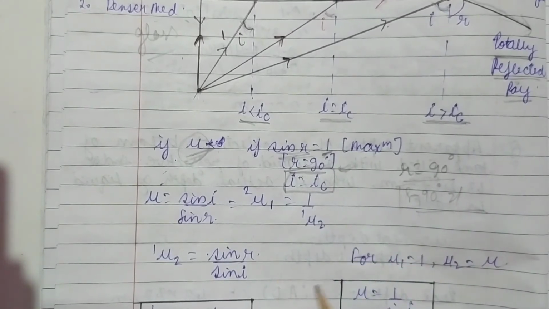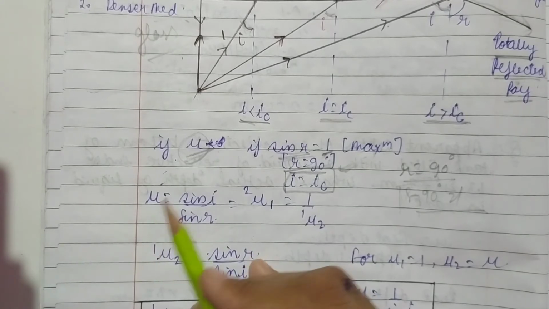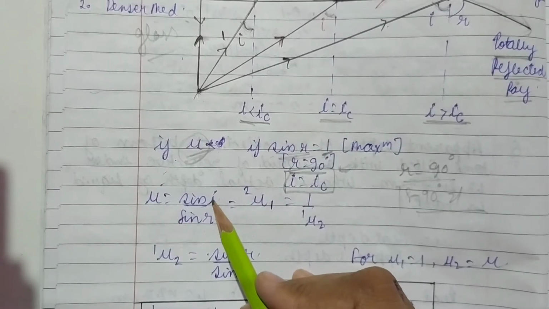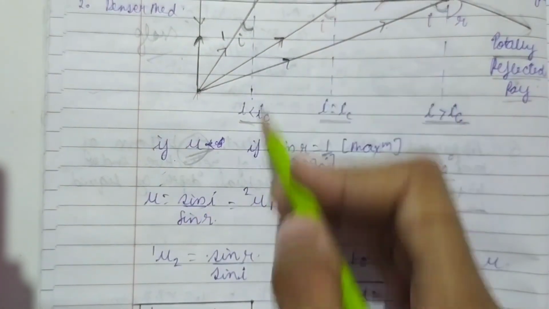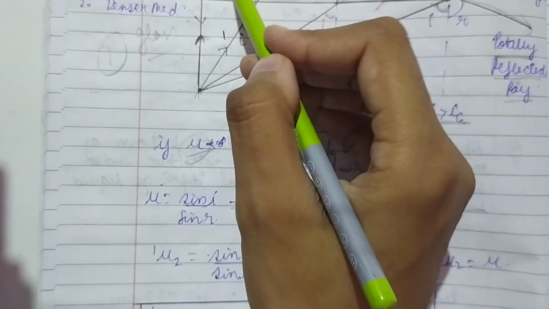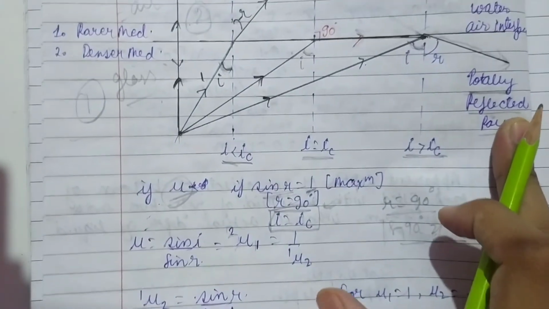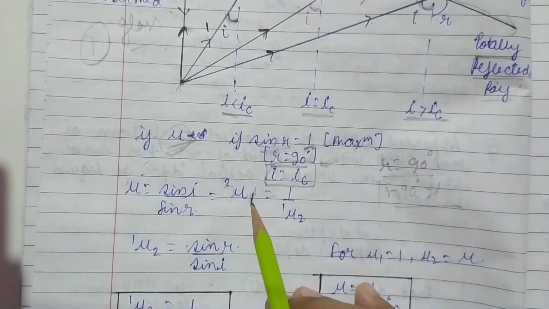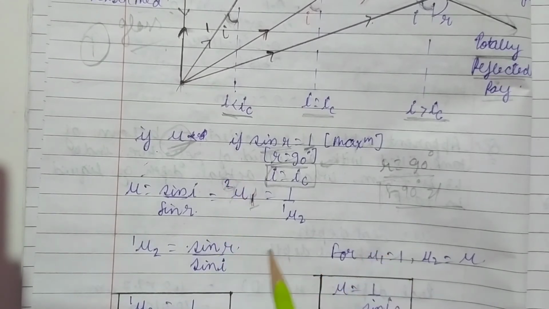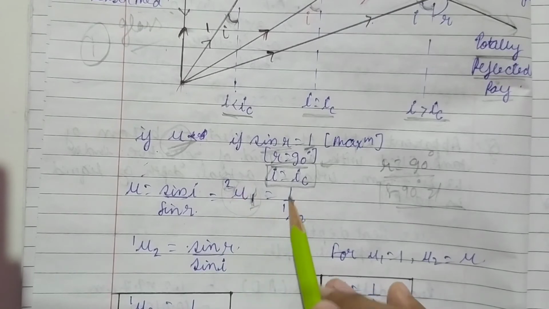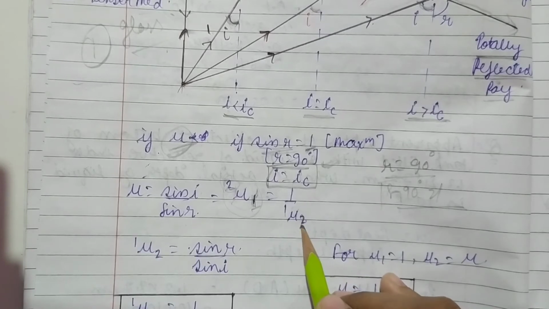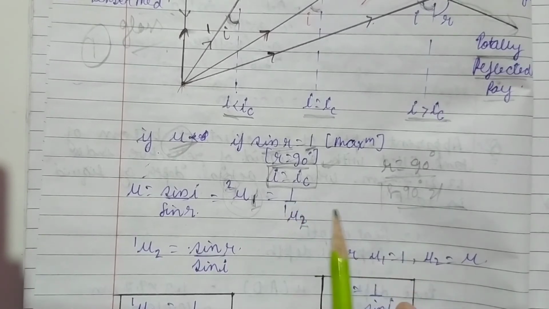Now see, from Snell's law we know that mu is equal to sine i upon sine r. We can also write it as, look, sine i is in which medium? It is the second medium, that means the denser medium. So can we write it as mu 1 with respect to 2? We have considered here the denser medium as the first medium and the rarer medium as the second medium. So that is why we are writing mu 1, that means the refractive index of the first medium, that is glass, with respect to the second medium, which is air. So can we write it as 1 upon mu? We can take the inverse and write it as mu, the refractive index of the second medium with respect to the first medium.